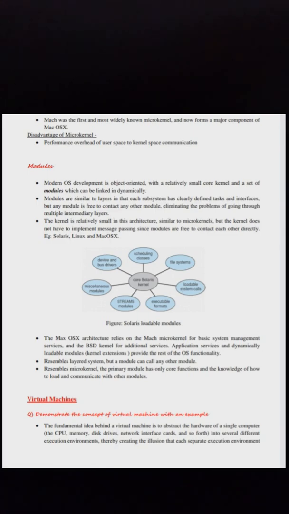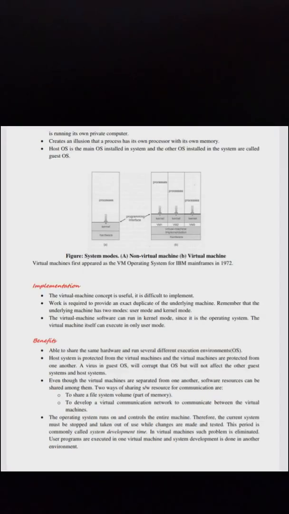Demonstrate the concept of virtual machine with an example. The fundamental idea behind a virtual machine is to abstract the hardware of a single computer, the CPU, memory, disk drives, network interface cards, and so forth, into several different execution environments, thereby creating the illusion that each separate execution environment is running its own private computer. It creates an illusion that a process has its own processor with its own memory.